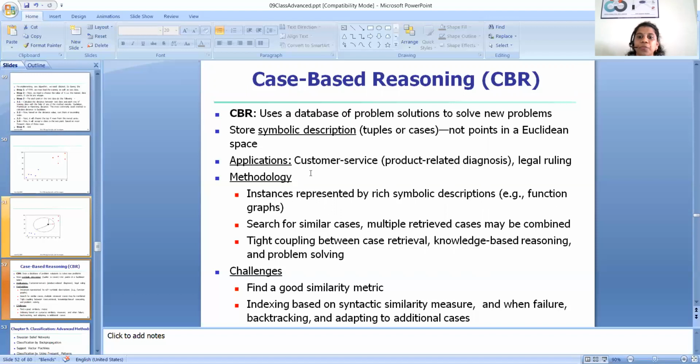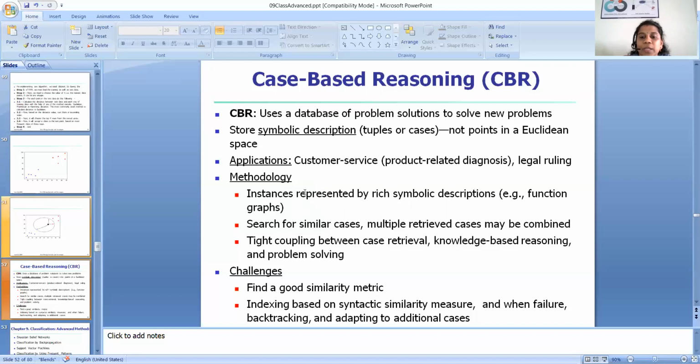If similar cases exist, we retrieve the solutions from the database, and there may be multiple retrieved cases. We can then use those solutions to classify the new case. That is what happens in CBR.